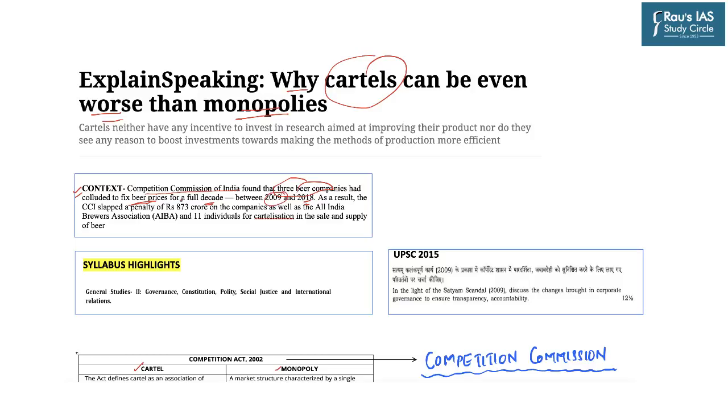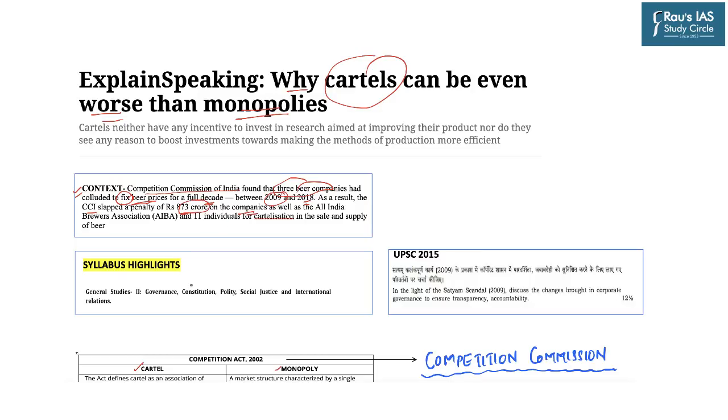So if the 3 competitors in the same segment have colluded to fix the beer prices, we can imagine that it will be very detrimental for the free market economy, which should be based on a proper demand and supply balance. So that is why, because it will hamper the free market economy, the CCI slapped a penalty of rupees 873 crore on the companies. So this was the context.